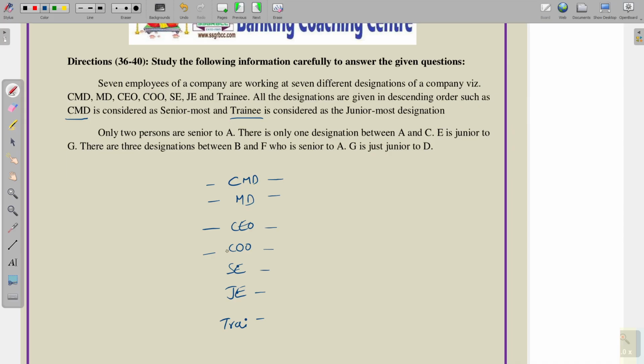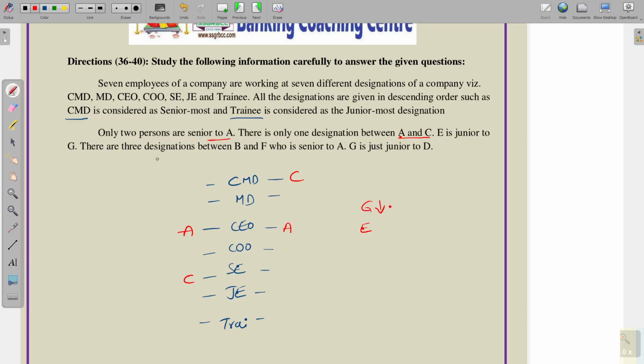First possibility and second possibility. Starting with the puzzle, only 2 persons are senior to A. Okay. If I place A here, above A only 2 persons are there. Okay. A is the fixed position. Next, there is only one designation between A and C. Okay. From possibility 1, here I can fix C here, between A and C 1 person is there. It is possibility 2. Next, E is junior to G. Okay. Keep that aside.